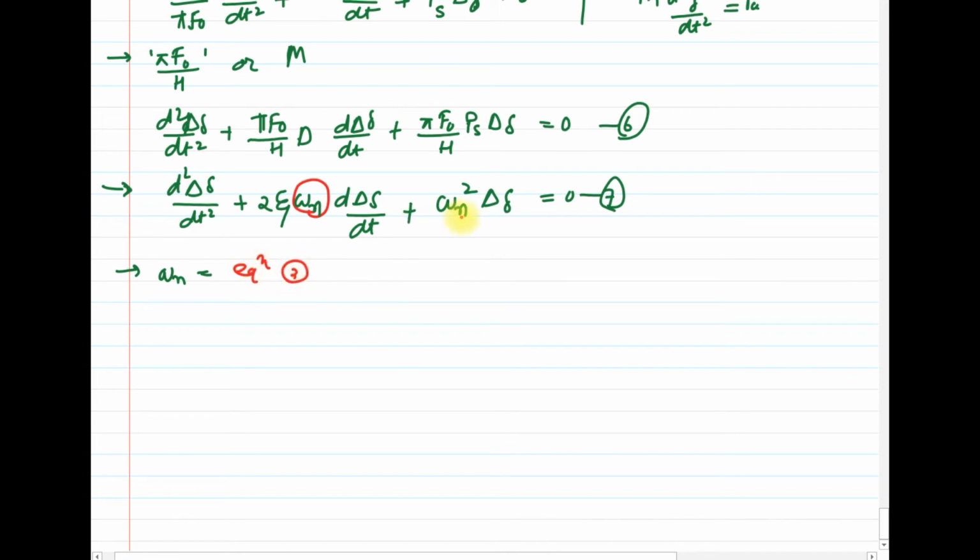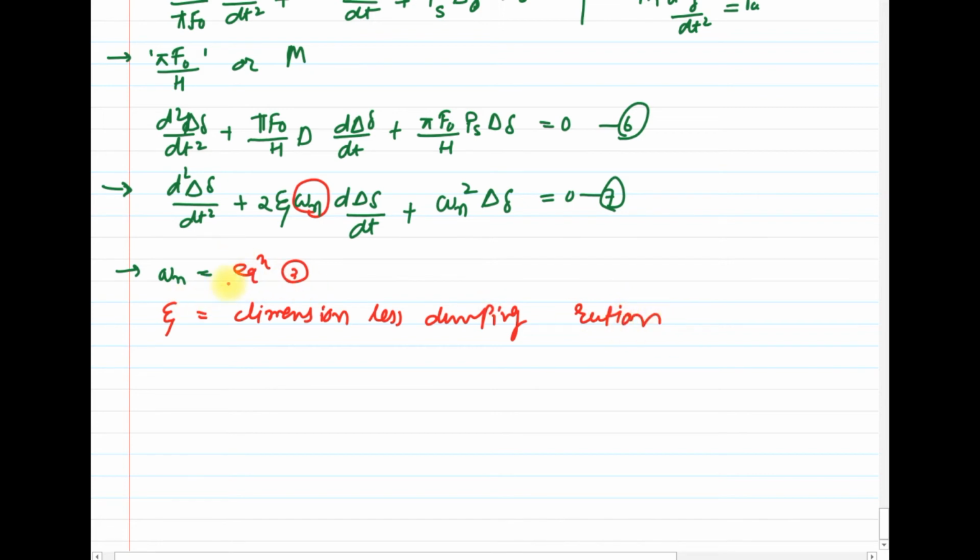Then zeta is equal to the dimensionless damping ratio. Clear?